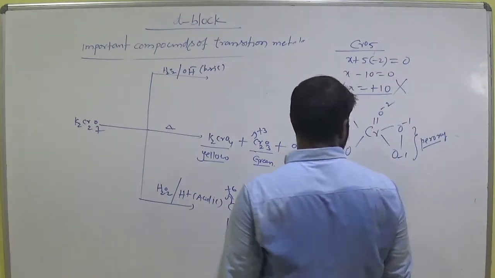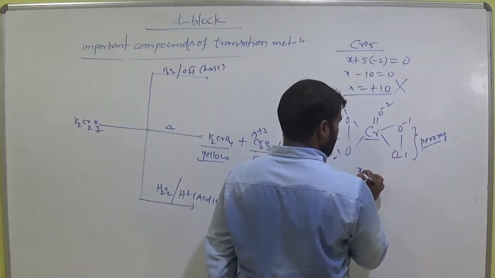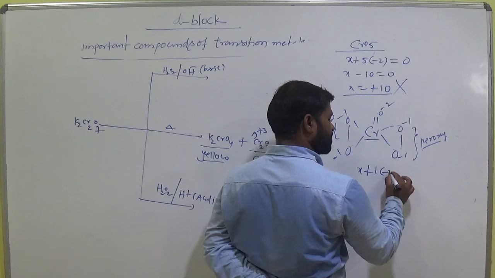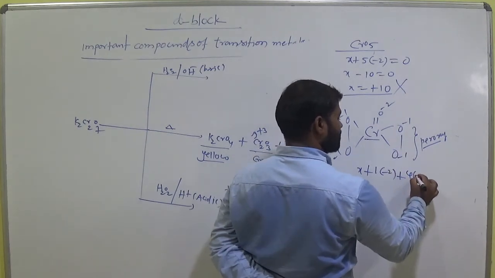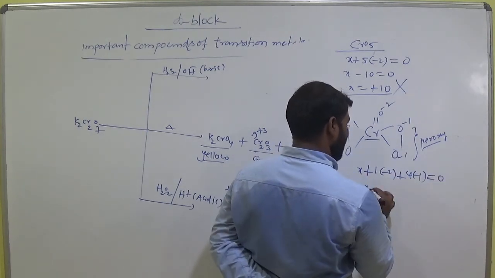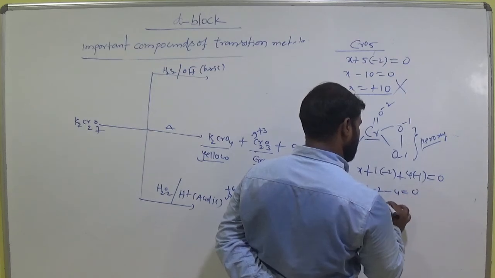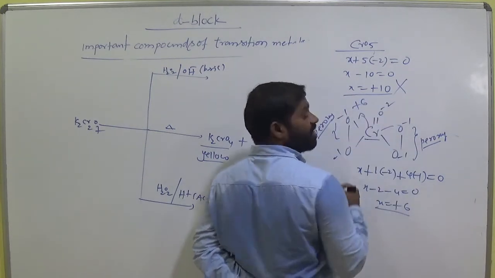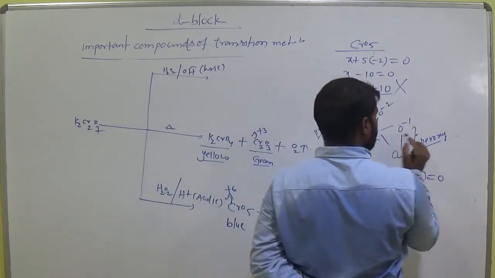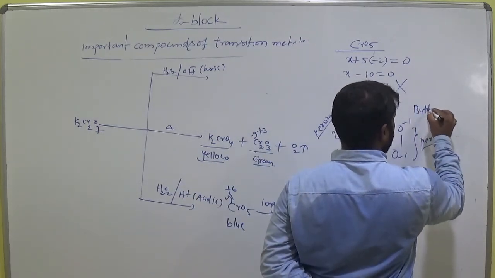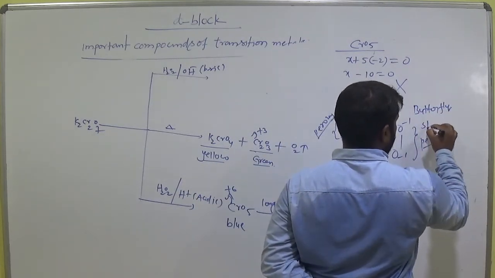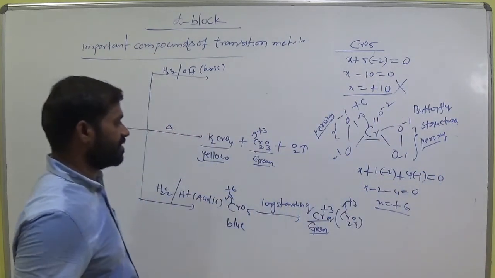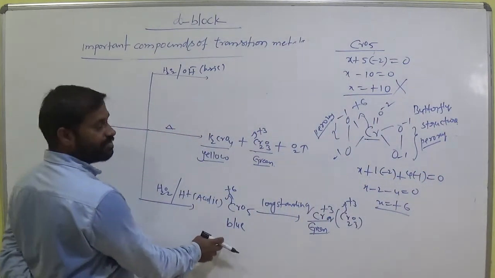Now how many chromiums here? Only one, taken as x. Oxygen with -2 charge, only one oxygen with -2, and 4 oxygens with -1, that equals 0. x - 2 - 4 equals 0. x equals how much? +6. So the oxidation state is +6, not 10. So what is the structure of this one? Butterfly structure. So this compound is in blue color.